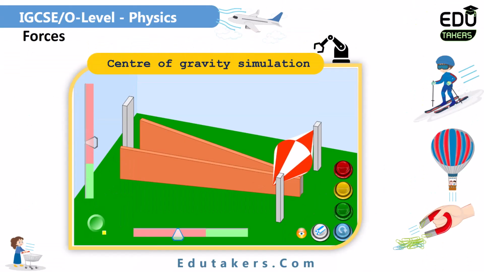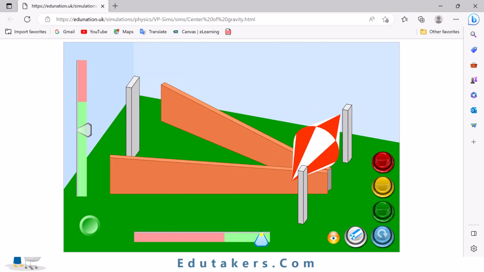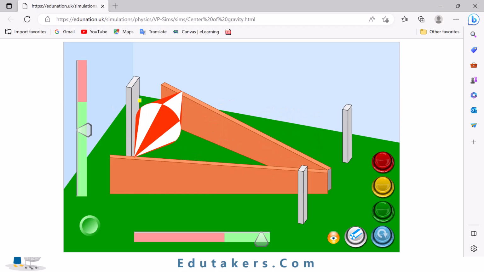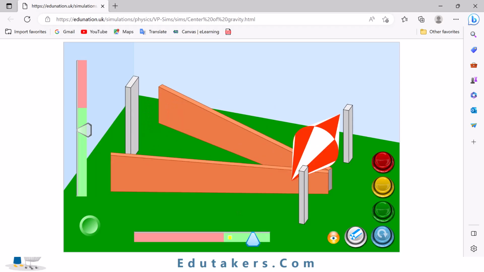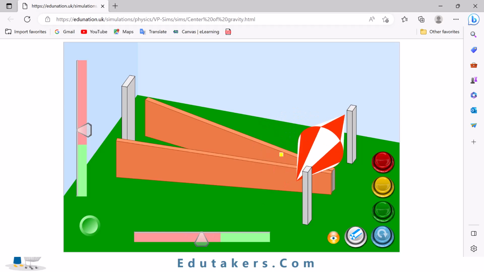Here you can see there is a simulation related to the center of gravity. Let's open this. First of all, I'll start here. What I'm doing is increasing the distance between both of these. Now you can see the object is moving, but it goes to the end and here it is stable, meaning that it stops here. But if I narrow this distance, you can see this object cannot reach the end, but comes back after covering a very small distance.